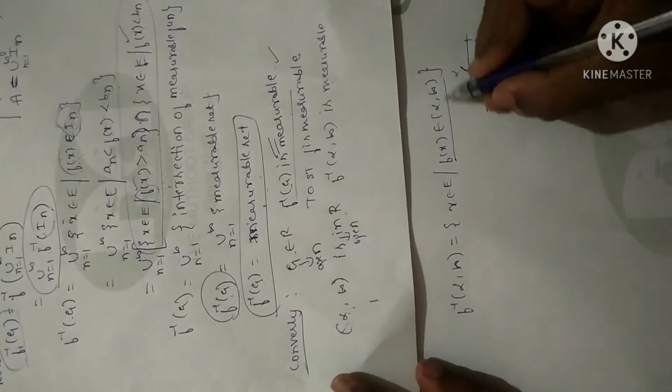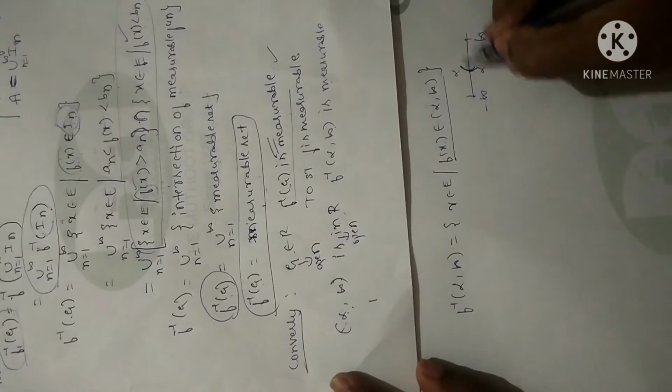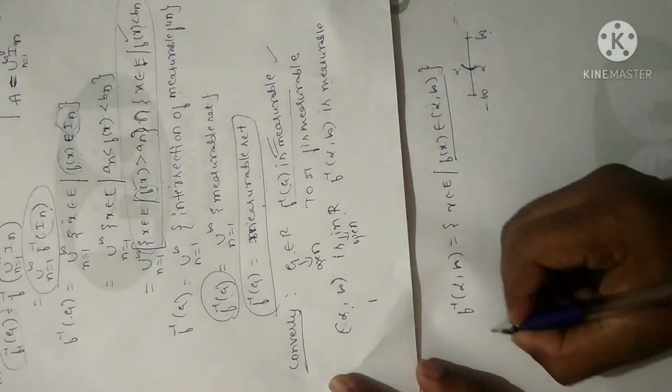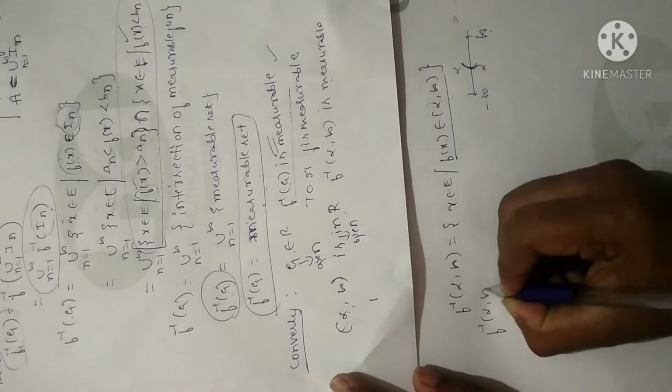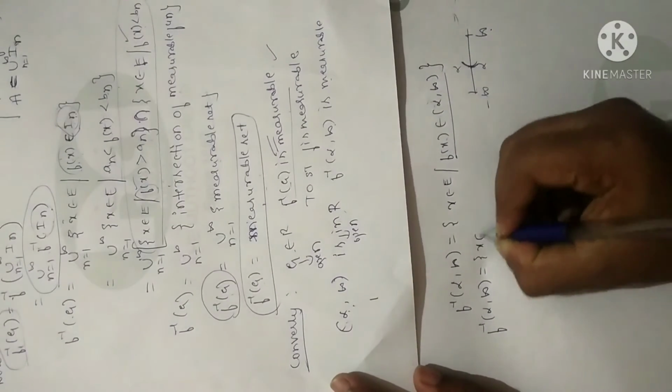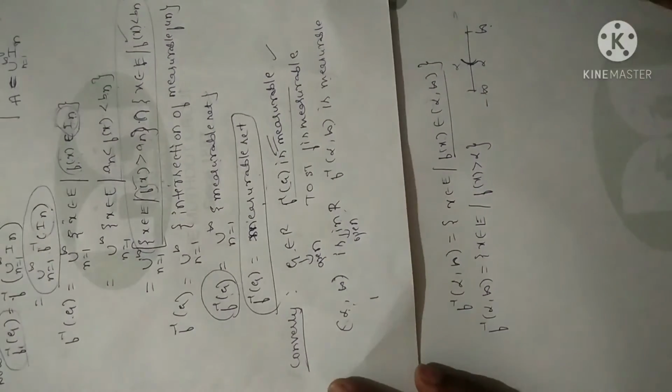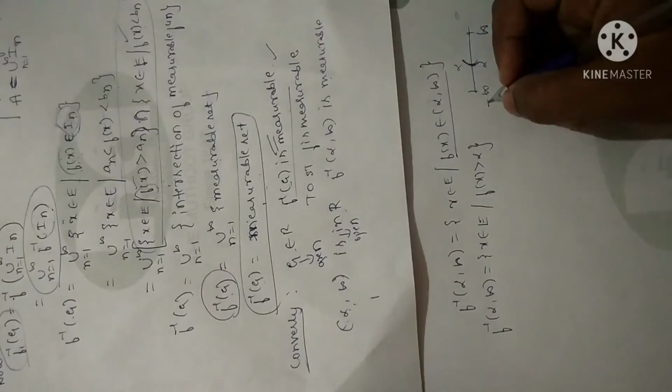Why? Because it is open. So f of x will definitely be greater than alpha, right? It will take all the values, leaving out this alpha. So I can write this as f inverse of (alpha, infinity) is equal to x belongs to E such that f of x greater than alpha. All these basic concepts I have explained in the previous video. You just go through that.